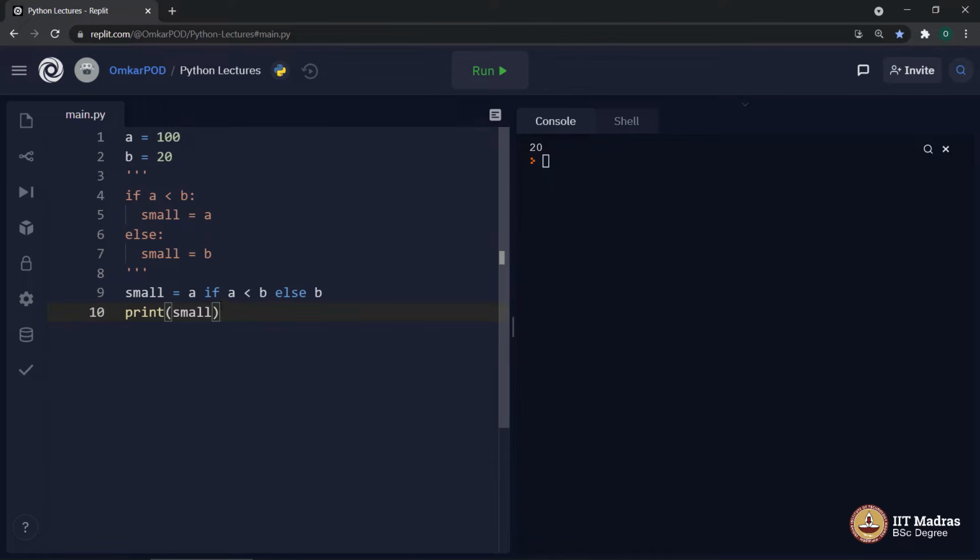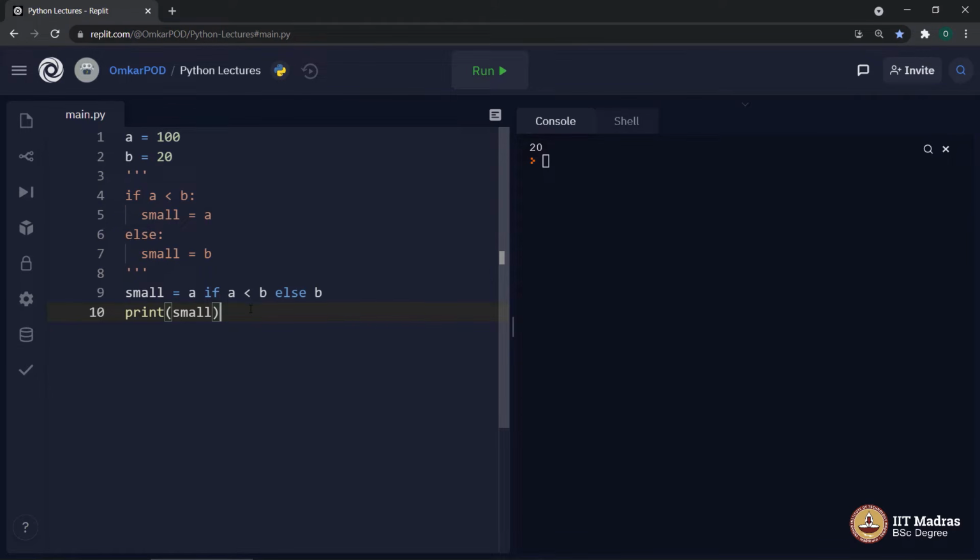What happens over here is, we are assigning this value A to variable small if A is less than B. If that is not the case, which means if we are supposed to execute else, then we are assigning this variable B to this particular variable small. And this is how you can convert your 4 lines of code into a single line. And that's the only advantage we get over here.